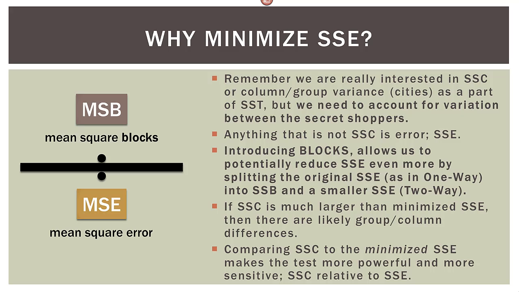Comparing SSC to the minimized SSE makes the test more powerful and more sensitive. The SSC relative to the SSE is greater because we've accounted for a large part of that original SSE in the blocks. And that's the whole idea behind a two-way ANOVA, completely randomized block design, in this case without repetition.